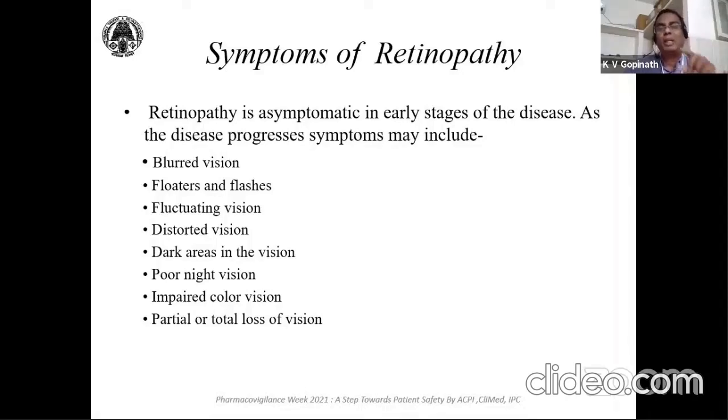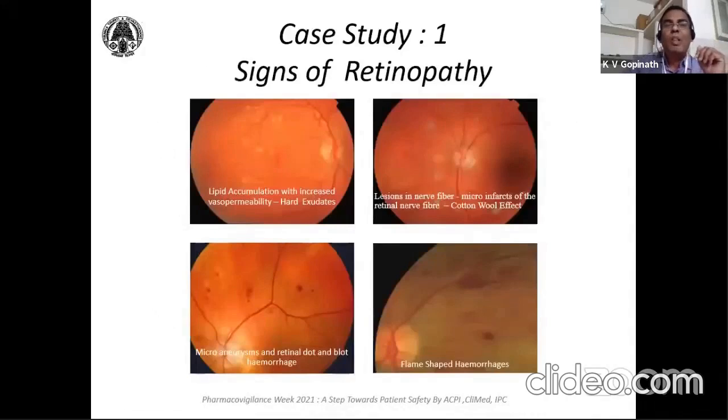By taking this case presentation, I want to stress the components and elements that we use in PvPI. Generally, any adverse drug reaction or event can be expressed qualitatively or quantitatively. The qualitative are the various symptoms the patient presents in front of the prescriber or healthcare professionals. So how do we validate the quality of these symptoms by medical devices? Next slide. These are the symptoms of this particular patient.